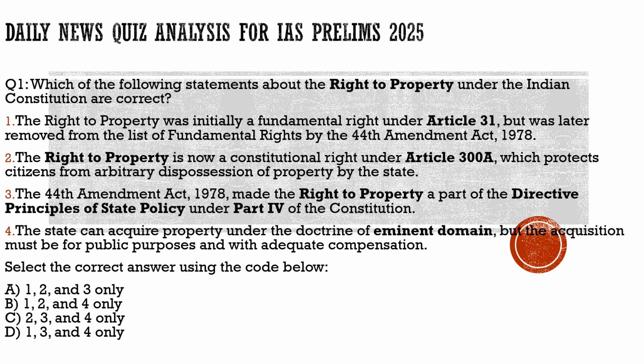But after the 44th Constitutional Amendment Act, it was transferred to a legal right, a constitutional right, and it was shifted to Article 300A. So you can discuss here what was the reason for shifting the right to property from fundamental rights to just a legal constitutional right. What was the reason for that?